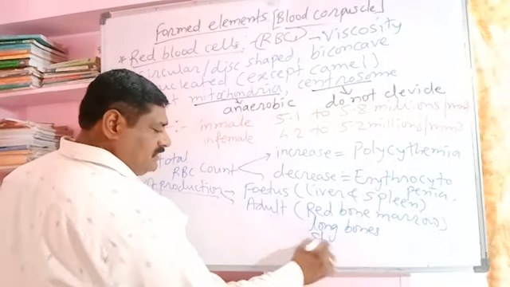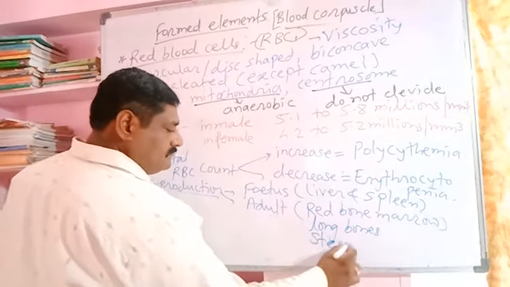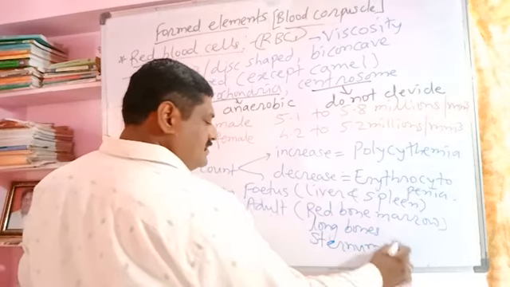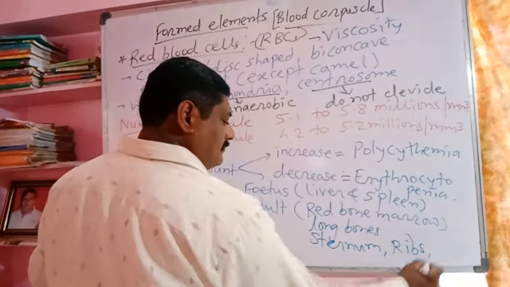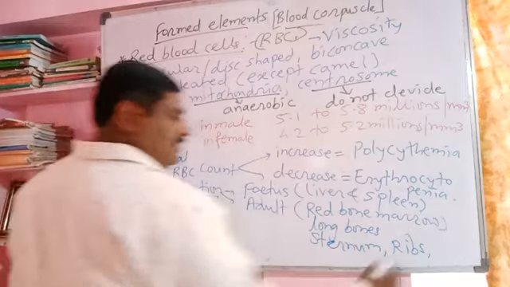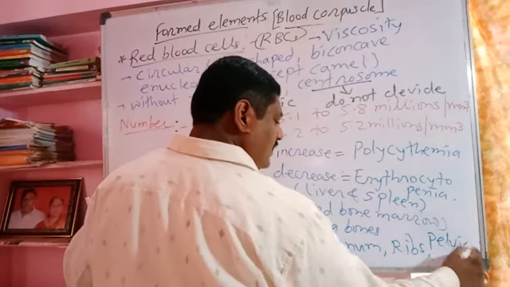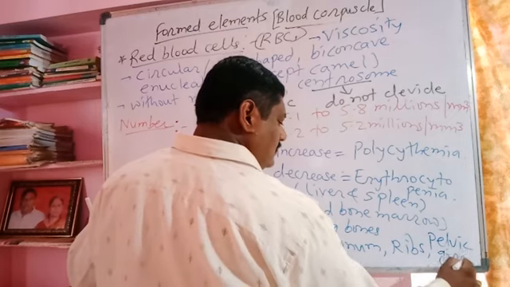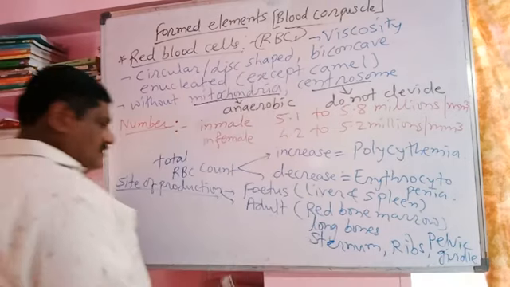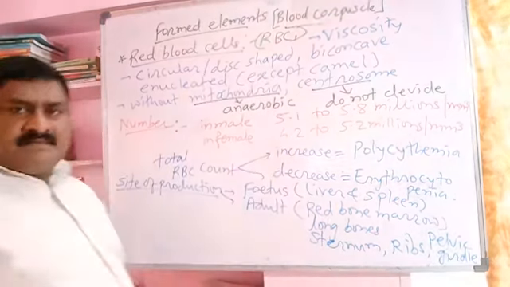Other bones are sternum, ribs, pelvic girdle, etc. These are the sites of production of red blood corpuscles.